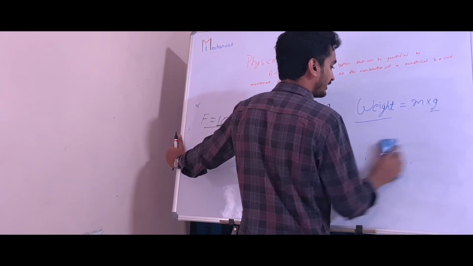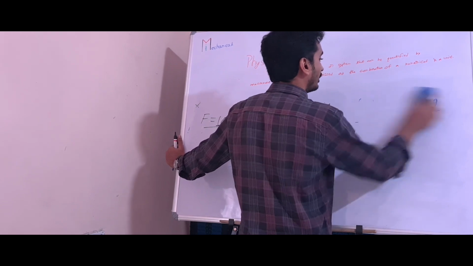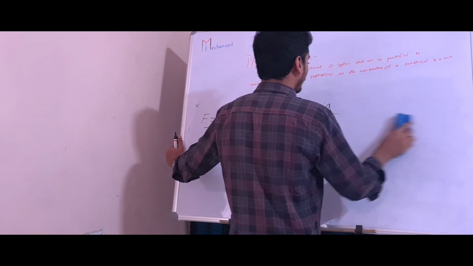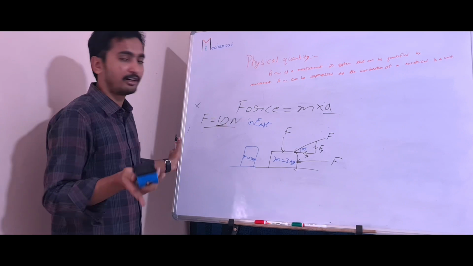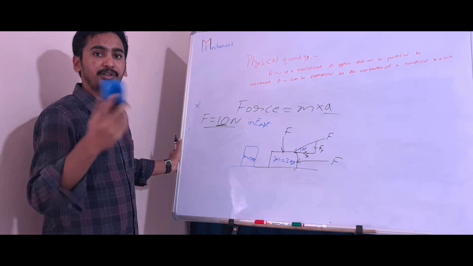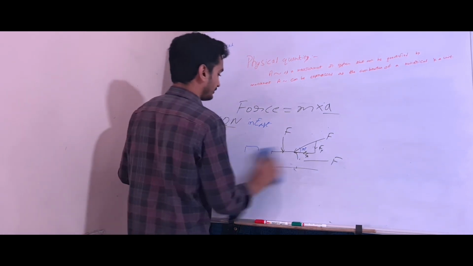Why is weight a vector? Weight requires direction also, because it is a force. It will have different effects on bodies with respect to direction.